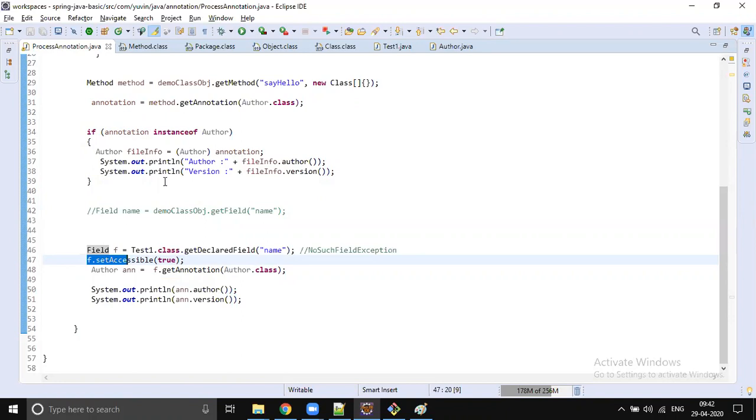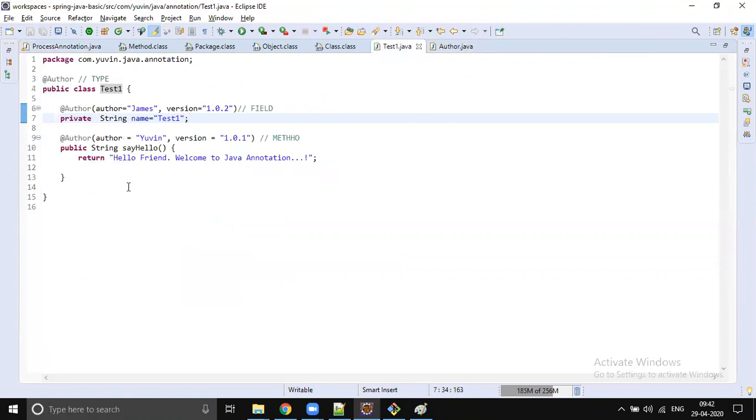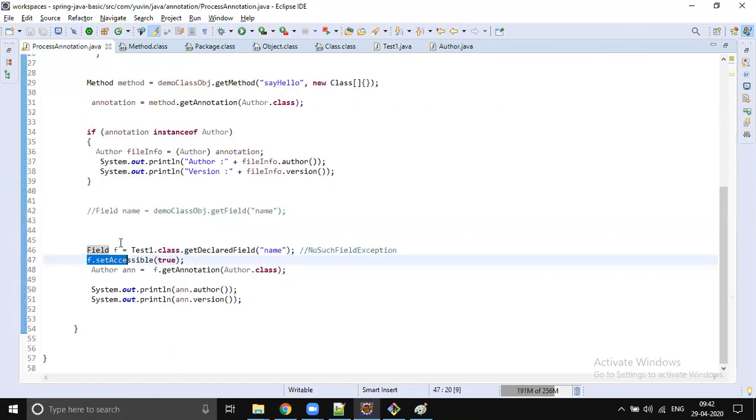So even though the field is private, you can still get the value of name using the reflection API, and print the data.